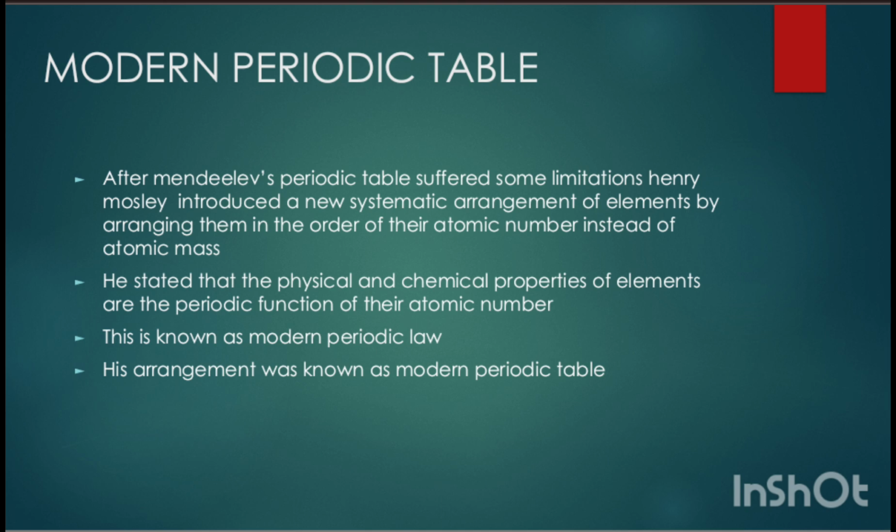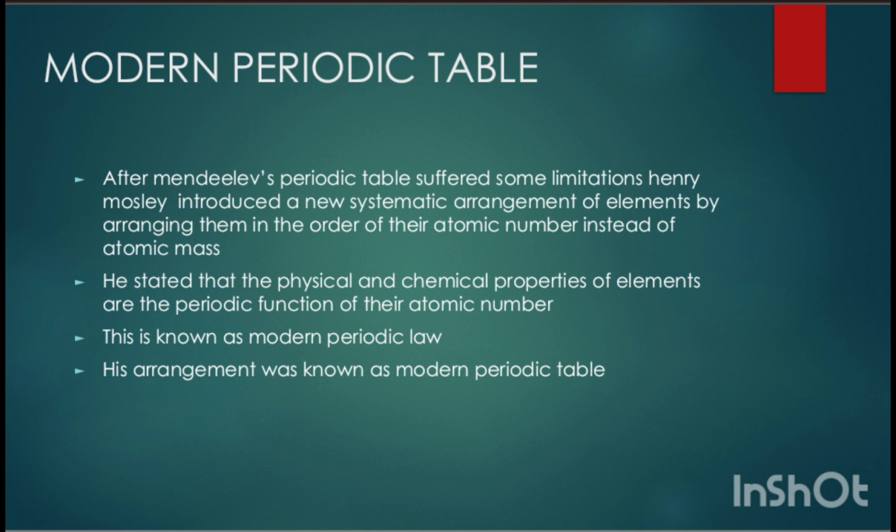After Mendeleev's periodic table suffered some limitations, Henry Moseley introduced the modern periodic law, which states that the properties of elements, that means the physical and chemical properties of elements, depend on their atomic number, not atomic mass. So he arranged elements in the increasing order of their atomic number. This helped to overcome the limitations faced by Mendeleev, because he believed that the properties of elements are a periodic function of their atomic mass. That's why he couldn't give a proper place to isotopes.